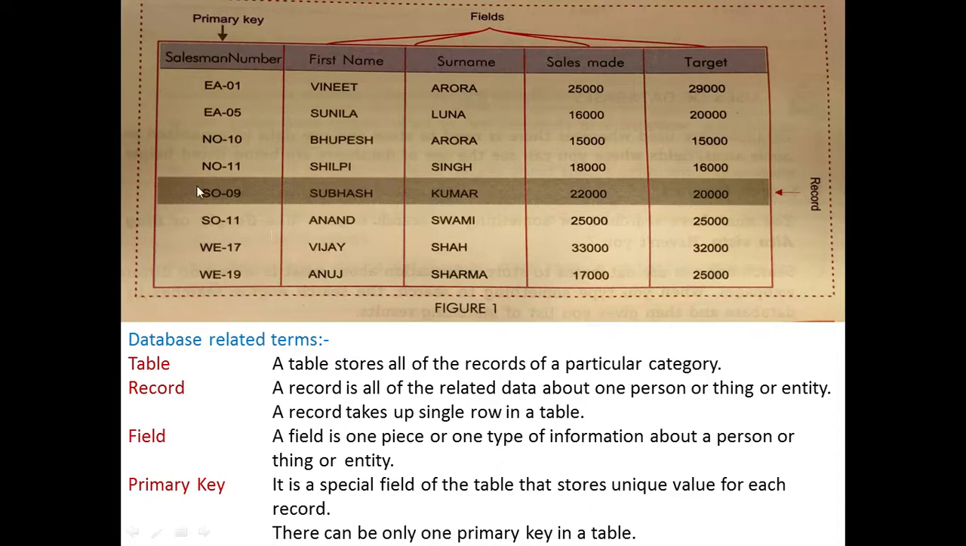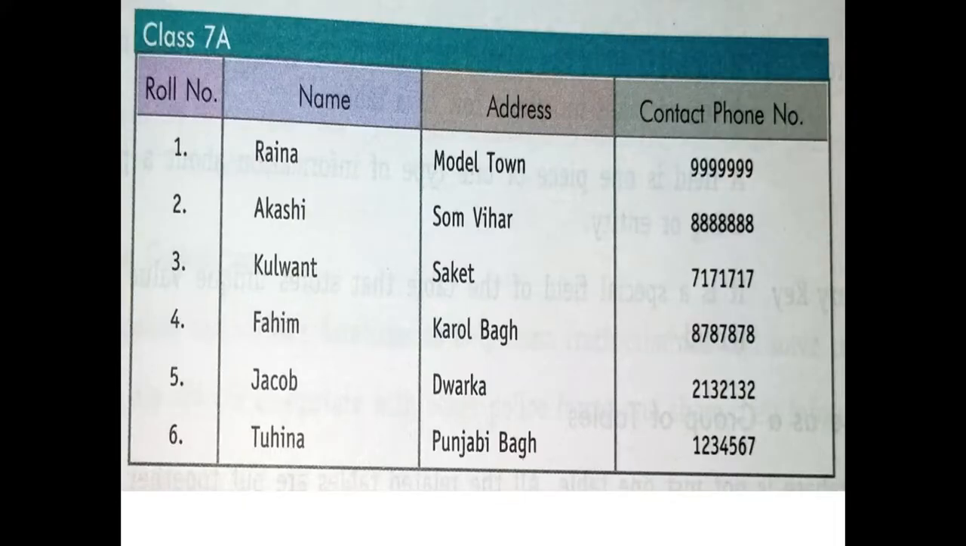It should be unique. For example, in a class, what can be the primary key? Tell me, which field can you make as primary key? Yes, anyone? Sir, roll number. Roll number can be primary key. Roll number can become a primary key because it is unique. Rana is having roll number 1, Akashi 2. There will not be two same roll numbers in this field. So that will be a unique value, and that will be taken as primary key.